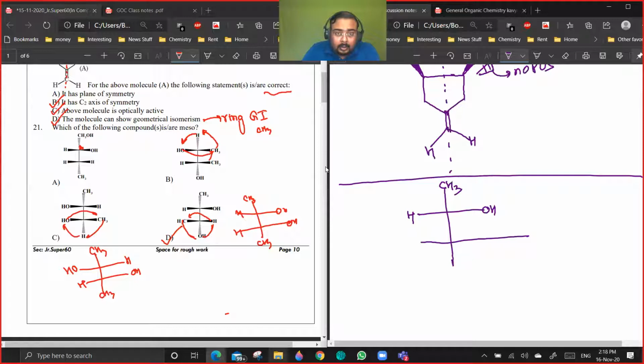Okay. The horizontal bonds are coming towards you. Vertical bond is going away from you. Are you getting a point? Yes or no? Yes. Okay.